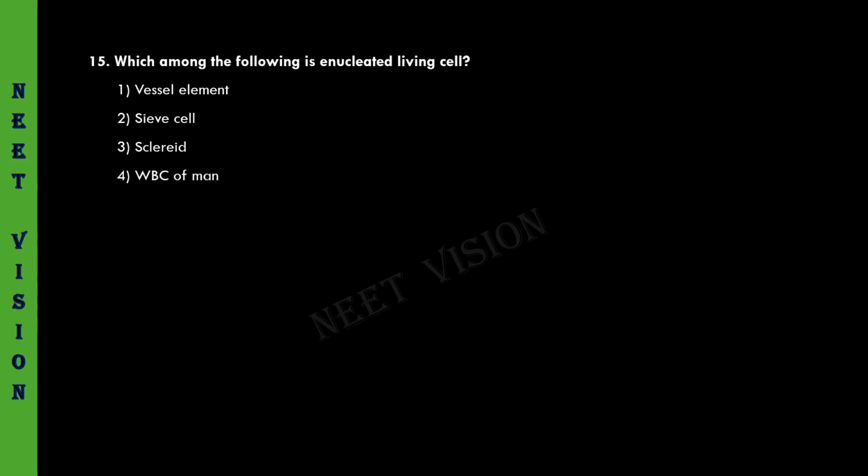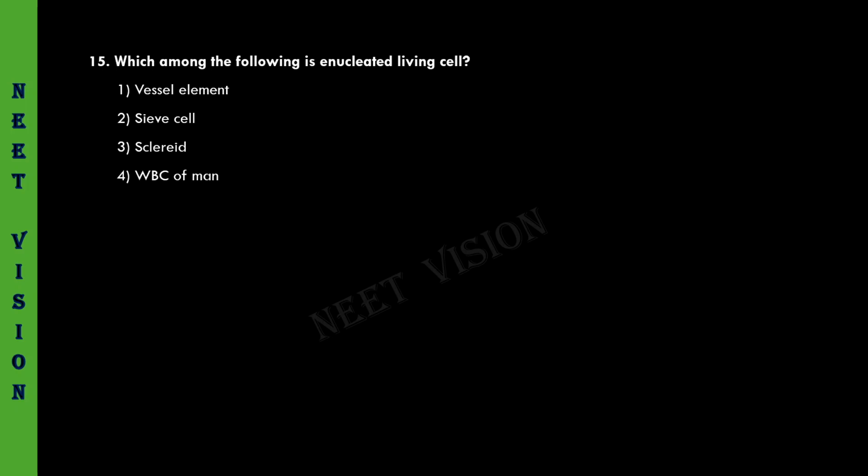Which among the following is an enucleated living cell? It must be a living cell and should not have a nucleus. Vessel element is a dead cell, naturally no nucleus. Sieve cell, yes, a living cell not having a nucleus at maturity. The second option must be the correct one.